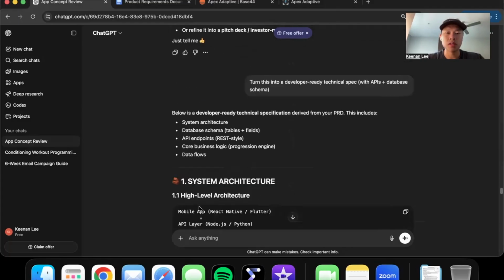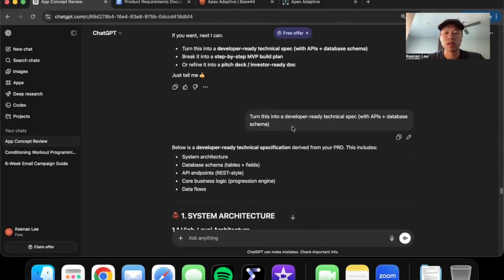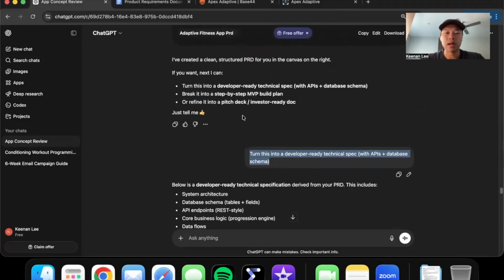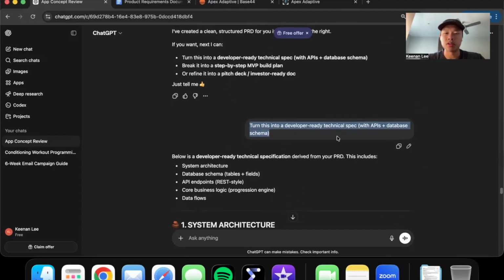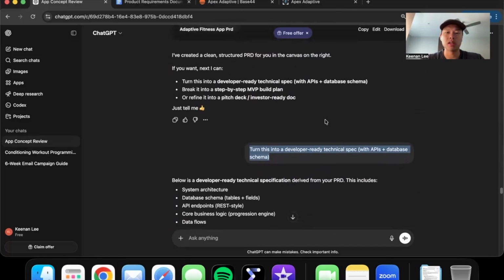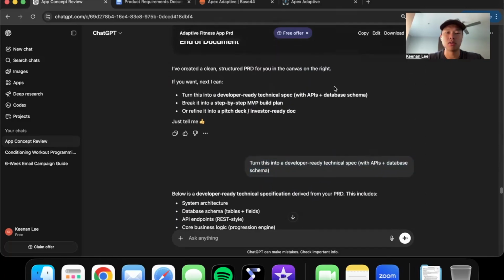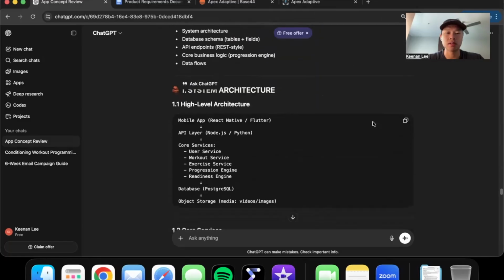This is an entire document. It's a lot of words. I decided to just sound smart and say, turn this into a developer-ready technical spec with APIs and database schema. That's something that was recommended by ChatGPT. So I just said yes.